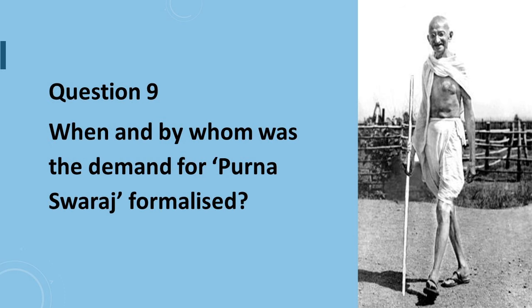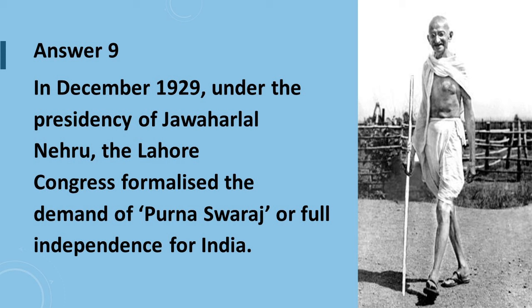Question 9 says, when and by whom was the demand for Purna Swaraj formalized? Answer to question number 9 is, in December 1929, under the presidency of Jawaharlal Nehru, the Lahore Congress formalized the demand of Purna Swaraj or full independence for India.